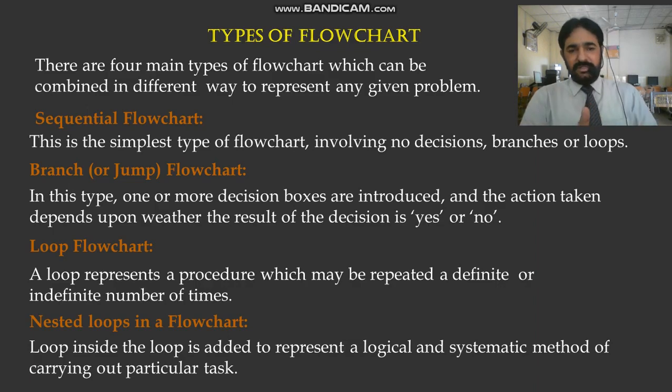We were taking a decision, checking yes or no, repeating the same procedure again and again. This is called a loop. A loop inside a loop is called a nested loop. We can represent one loop and also add another loop within it. This is called a nested loop.